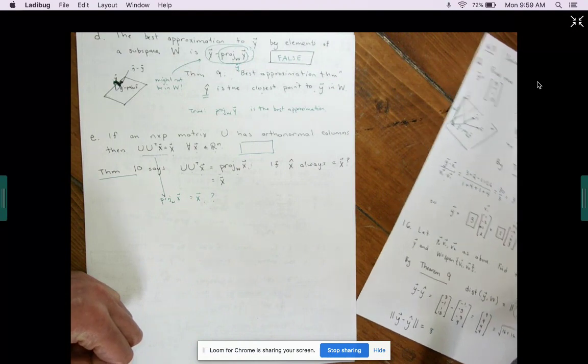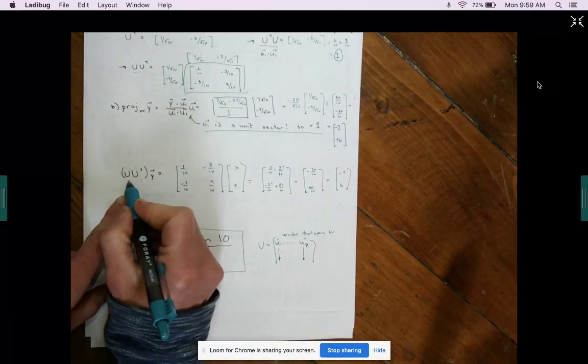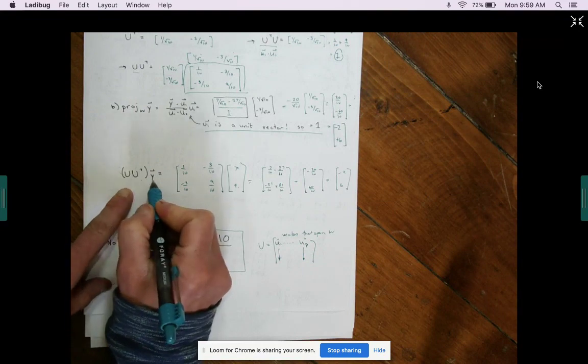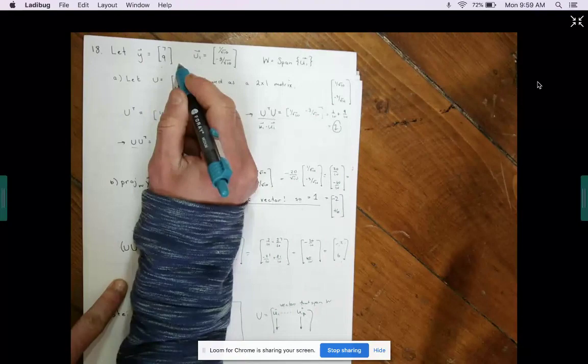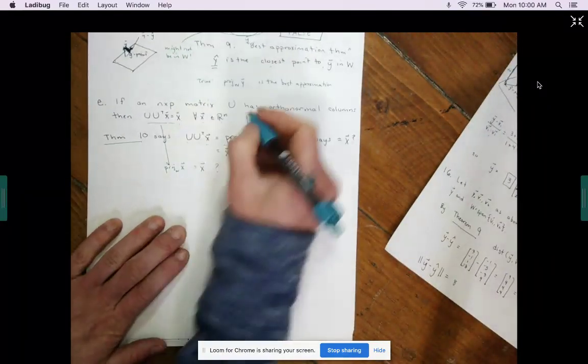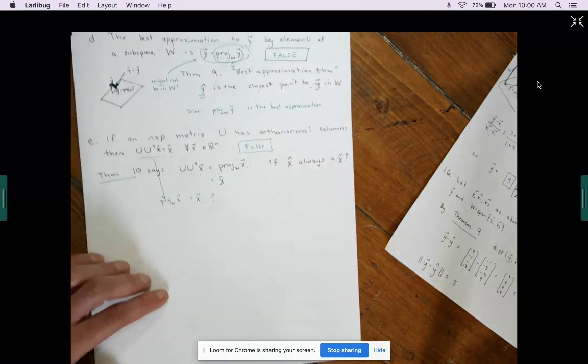Well, let's go back to what we did on question 18. Does UU transpose Y, negative 2, 6, equal Y, 7, 9? No. So this statement is false because it's not always true.